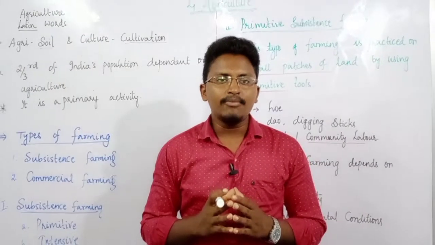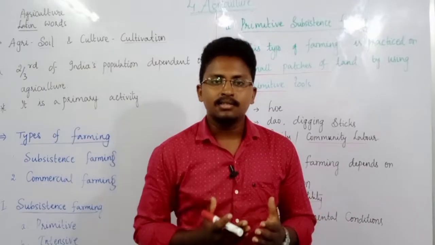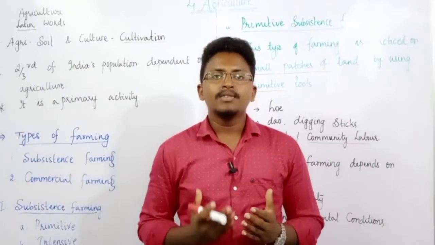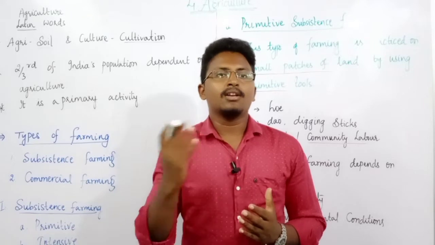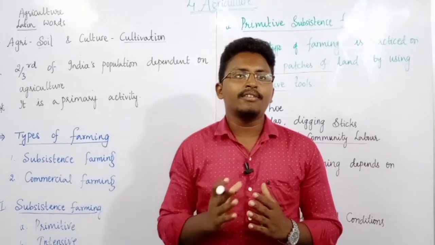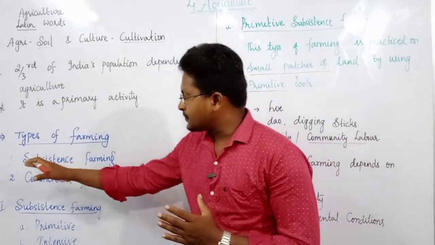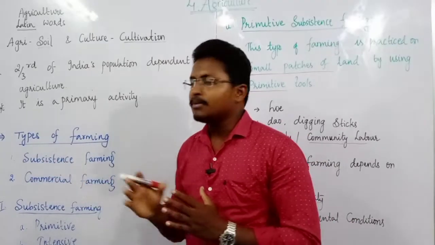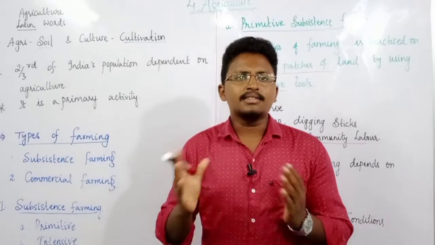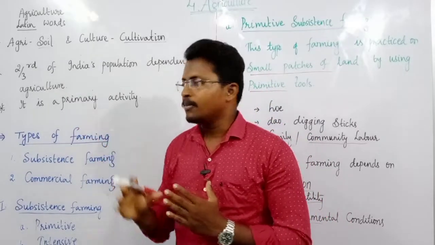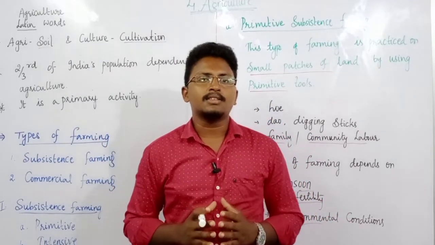Based on factors such as physical environment, socio-cultural practices and technology, agriculture has been divided into two different types of farming: one is subsistence farming, the second one is commercial farming. Let us discuss this subsistence farming. What do you mean by subsistence farming?